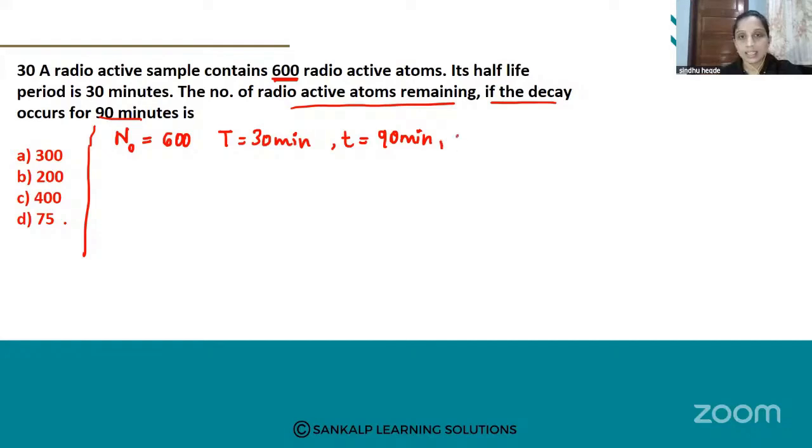See here, again, they do not give the N value here. So, you have to calculate. Which formula you have to use?